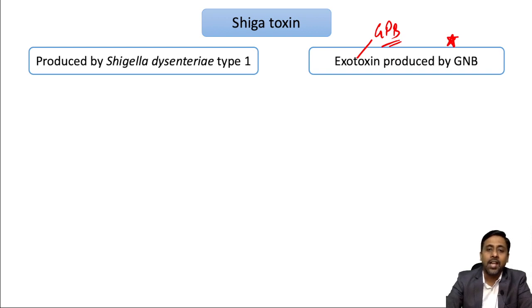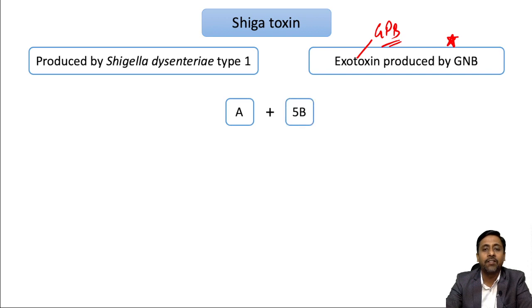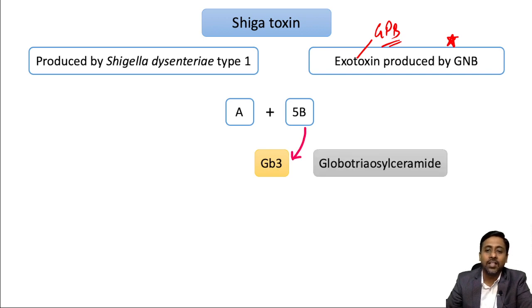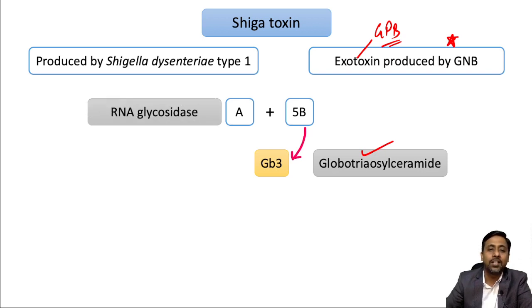Okay. And this Shiga toxin is composed of a single A subunit and 5 B subunits. Okay, and this B subunit binds to a receptor called Gb3 or globotriaosyl ceramide. And this A subunit is the active subunit, and this active subunit is basically an enzyme, RNA glycosidase.